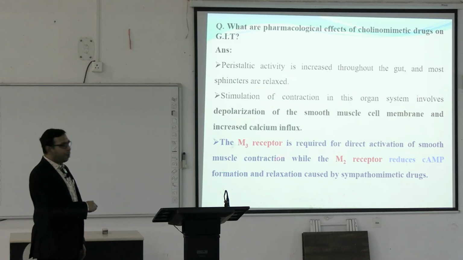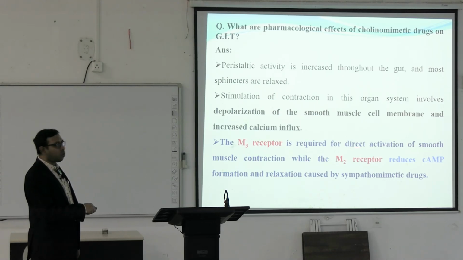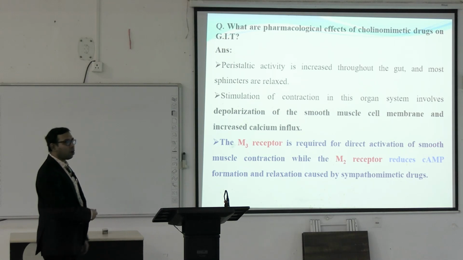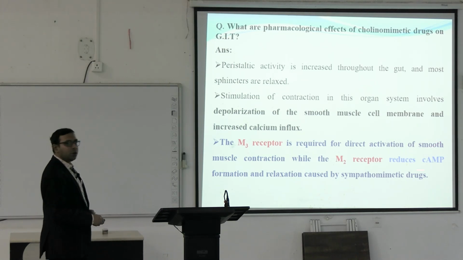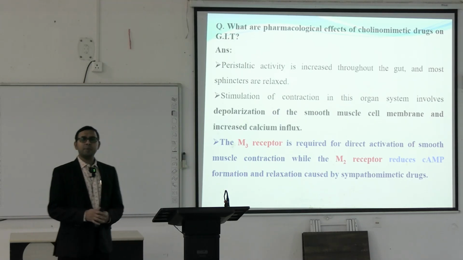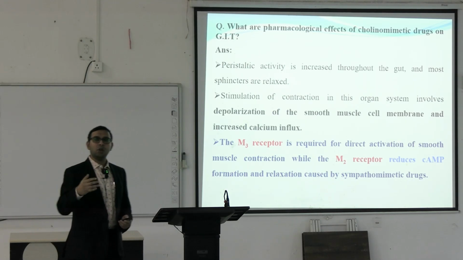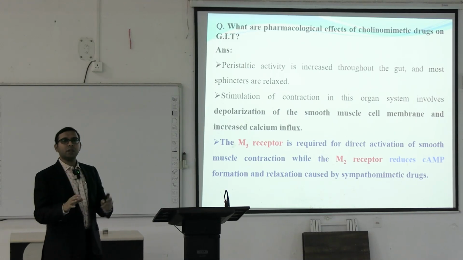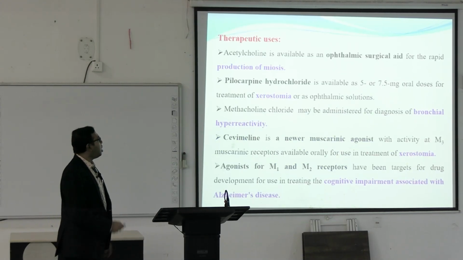Mainly this happens by means of the M3 and M2 receptors. The M3 receptor is required for direct activation of smooth muscle contraction, while the M2 receptor reduces the cAMP formation and relaxation caused by the sympathomimetic drugs. I am just repeating the same thing so that it will be easy for you. So in the gastrointestinal system it causes increased secretion.